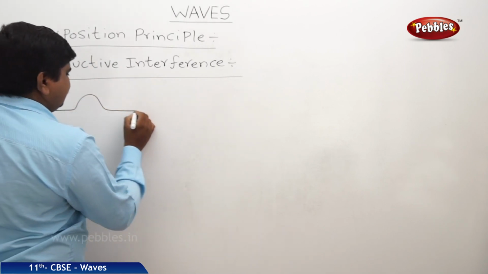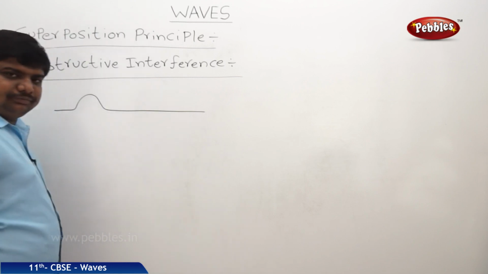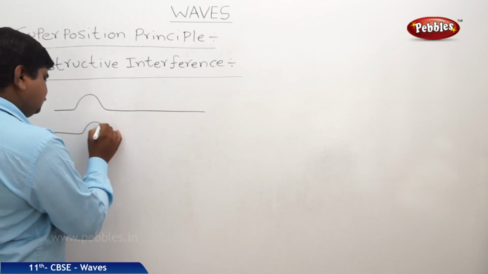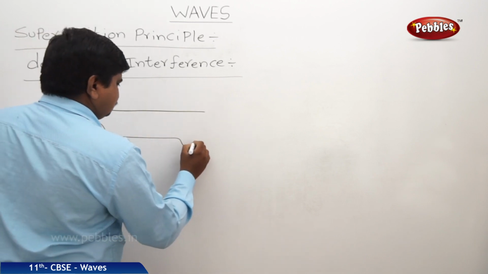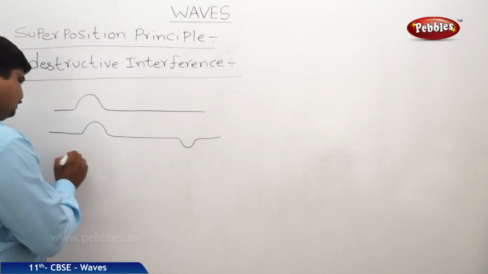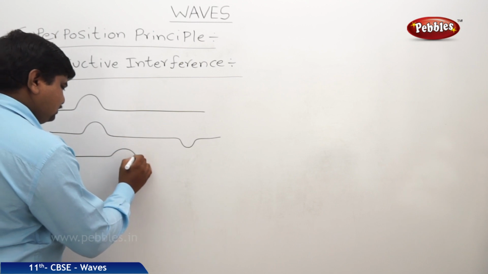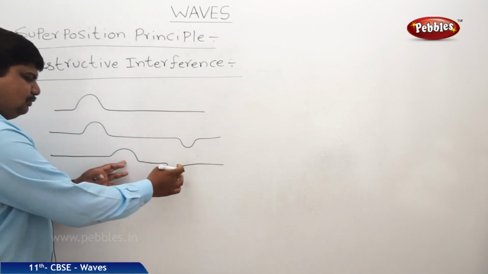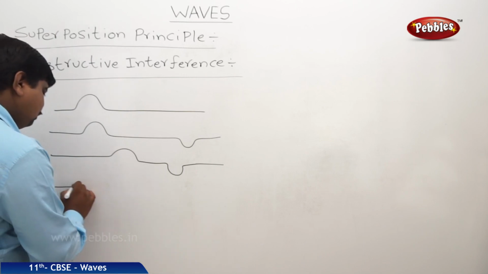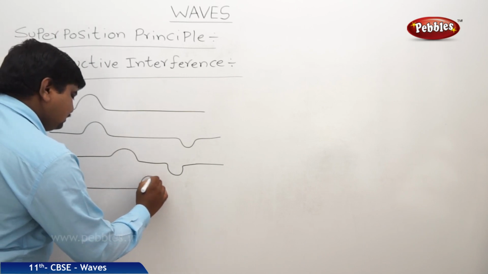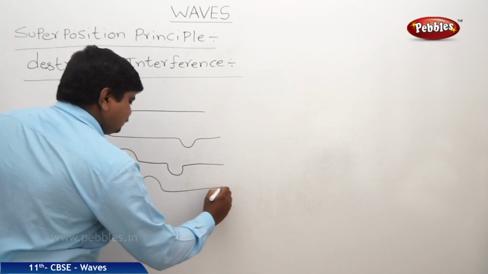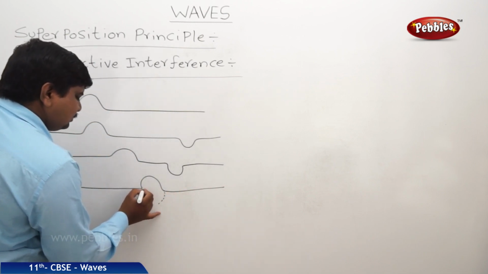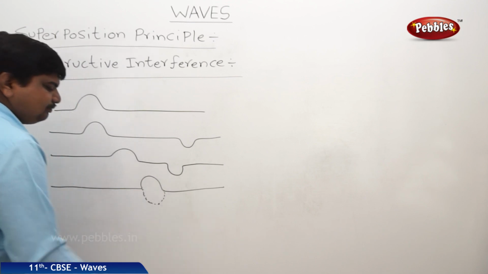So one is creating the loop like this, and at the free surfaces it will be reversed back like this. Then it will move towards. So they both will move together and move relatively, and here also you get a loop formed like this.